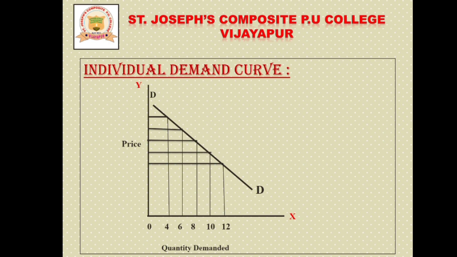So this is the individual demand curve. Okay students, this is for the 4-marks question. You need to write the meaning, the diagram, and also the table with explanation.